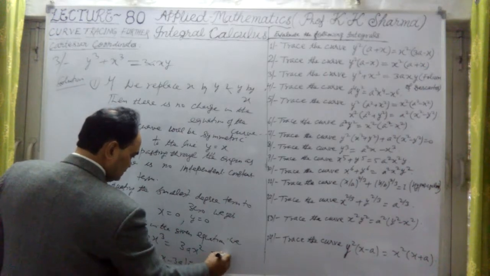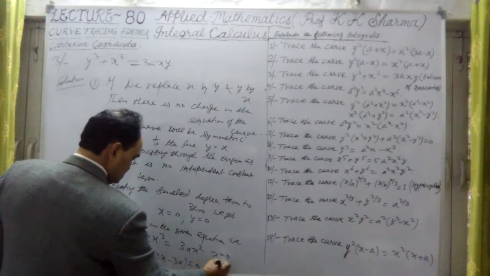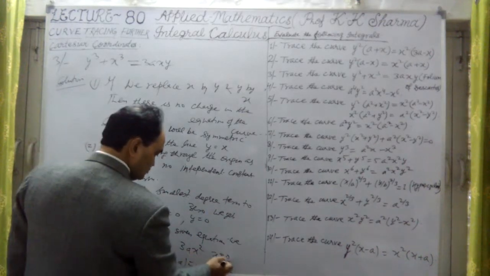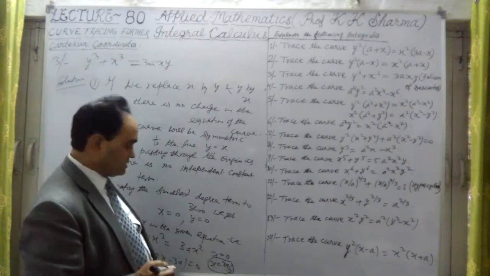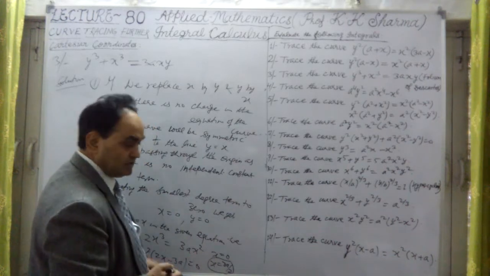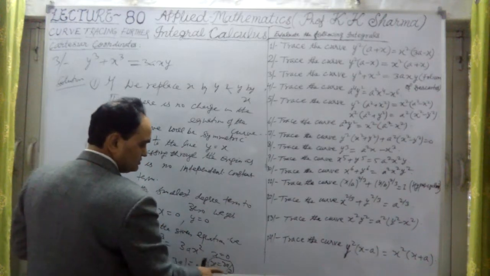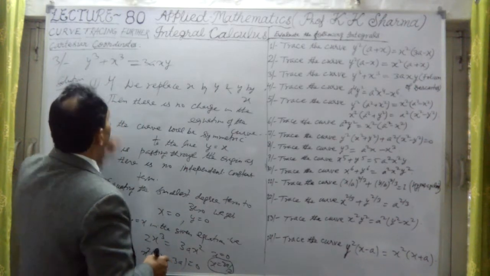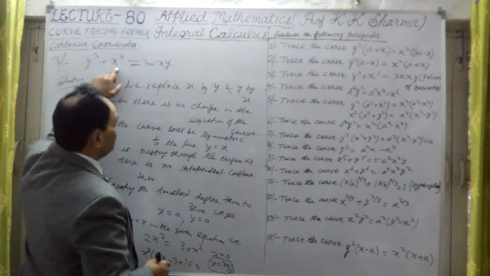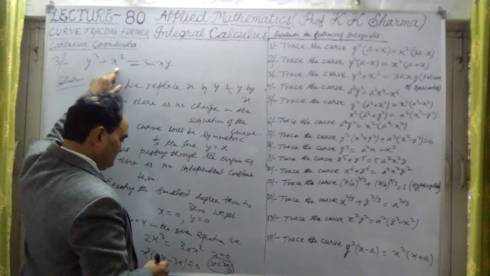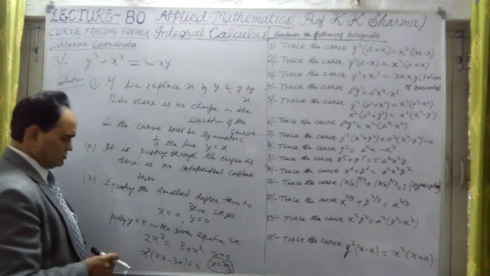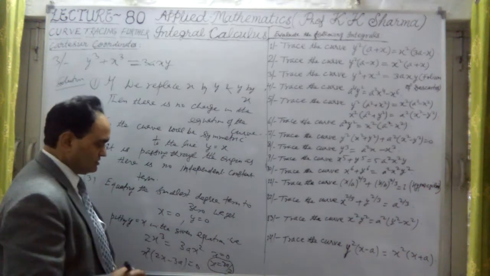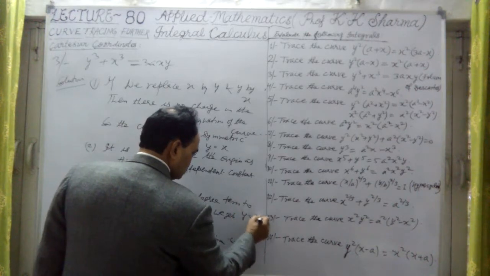So this implies that x equal to 0 and x equal to 3a upon 2. x equal to 3a upon 2 is one of the points at which the curve will intersect the line y equal to x. Now if I substitute x equal to 3a by 2 in the given equation, then y can be calculated. Or similarly, if I replace y by x, then y will also be obtained in the same way. So y will also be 3a by 2.